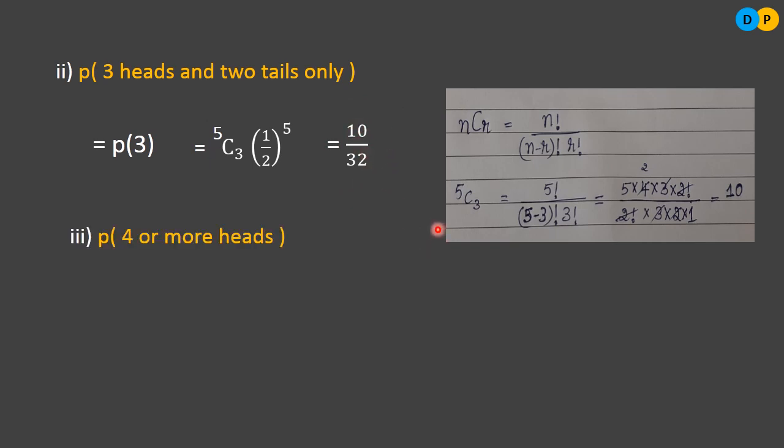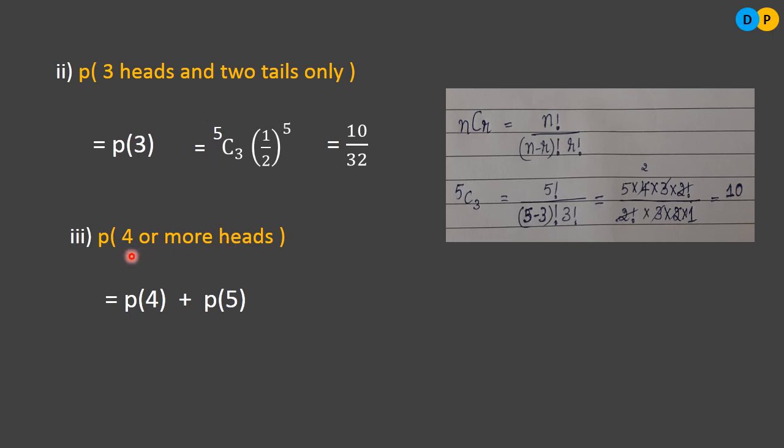Next, third one. Probability of 4 or more heads. What does it mean? At least 4 heads. You should get minimum 4 heads. If you get 5 heads, no problem. More than 5 you can't get because we are tossing only 5 times. So the probability of getting 4 or more heads is nothing but probability of 4 plus probability of 5.